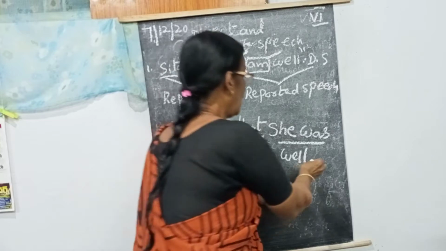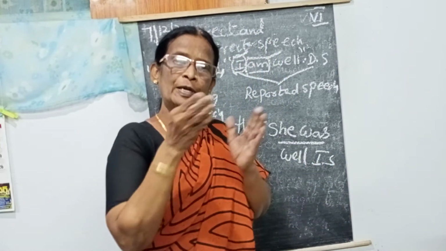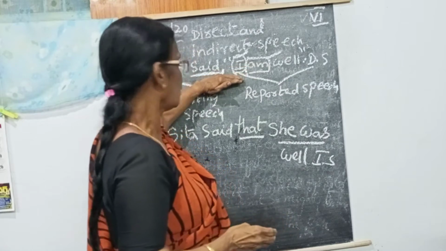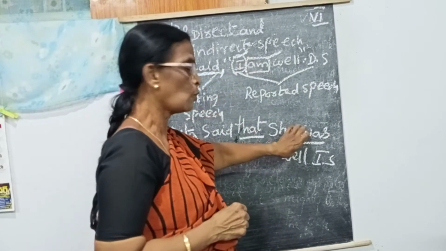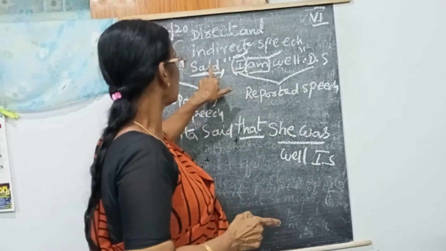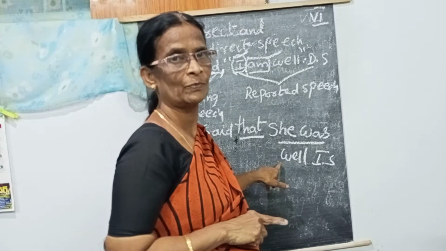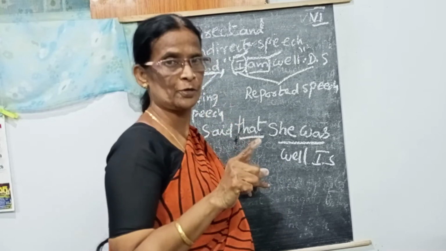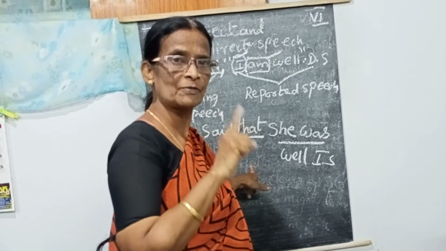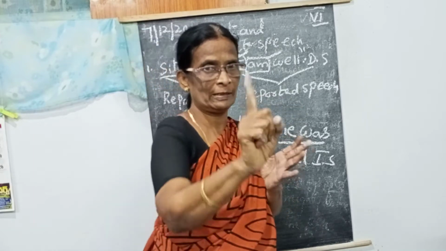No. This is the indirect speech. So, direct to indirect: what Sita said, with the third person saying, that's what the person and verb are also going to be changed. The first clue: when the verb is past tense, you have to change into past tense. Okay, ma? That conjunction will come only in the declarative. Declarative sentence, after the reporting speech, we are going to add that. That is the first one, the declarative.